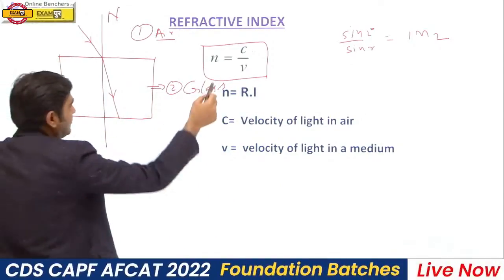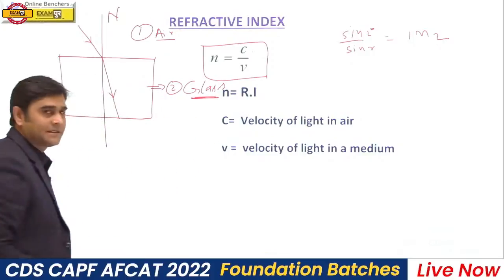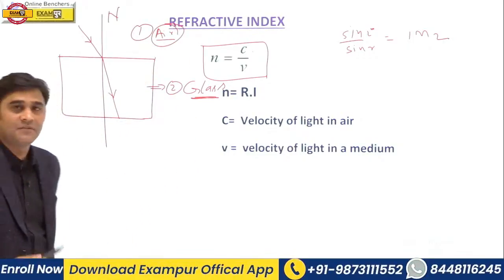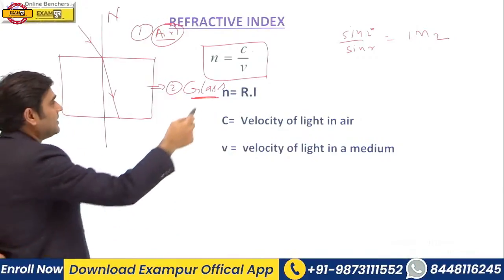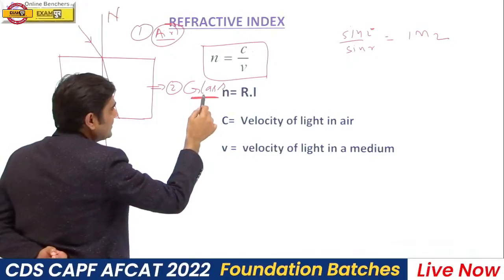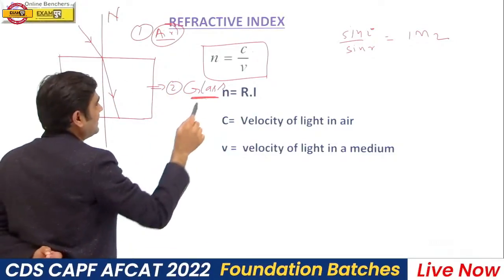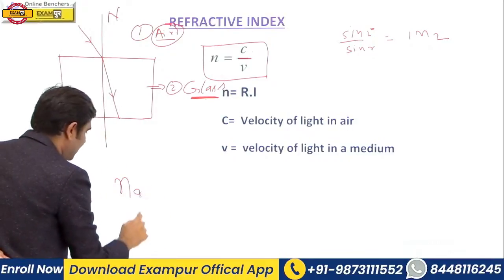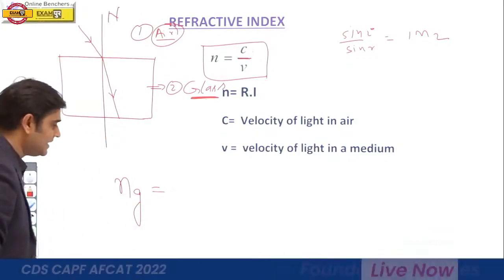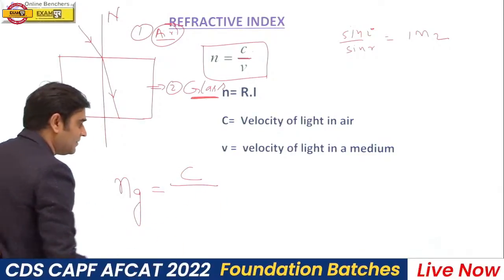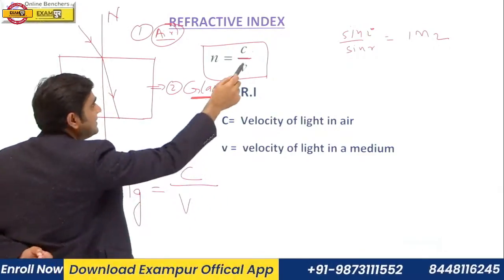Now if you find out the refractive index of glass with respect to air, then what is the formula? If you want to find out the refractive index of glass with respect to air, use this formula: refractive index of glass will be equal to velocity of light in air or vacuum upon velocity of light in the medium.